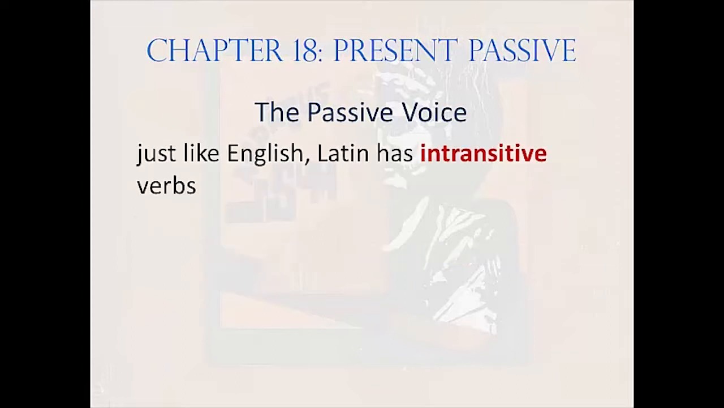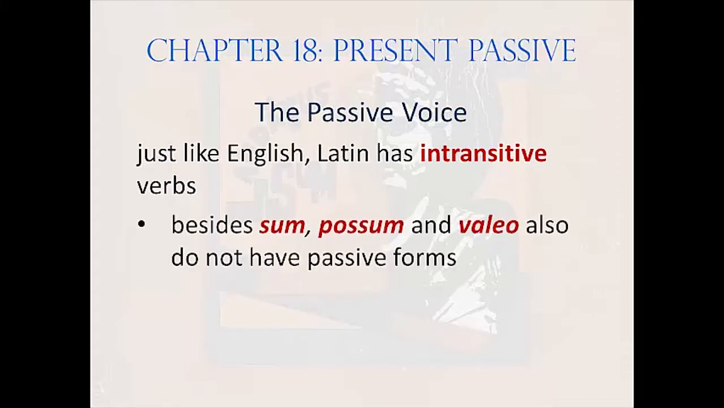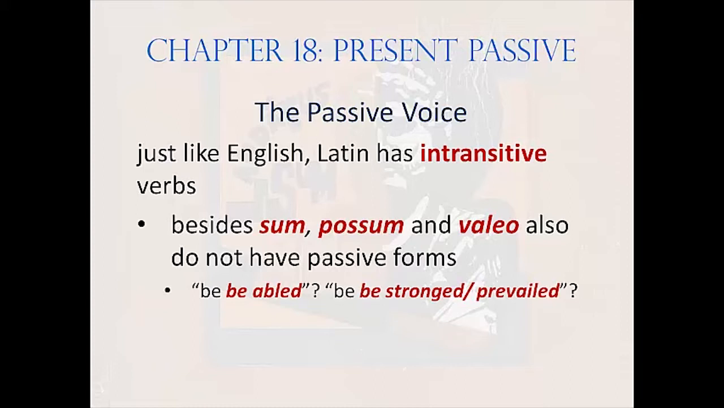Just like English, Latin also has intransitive verbs, of which one major subset is linking verbs. Remember, linking verbs take predicates, not direct objects. Therefore, they can't be made passive. There's no direct object to be converted into the subject. In other words, you can't be be'd. Besides sum, possum and valeo are also intransitive and do not take passive forms. Be abled, be stronged, be prevailed, be nonsense.